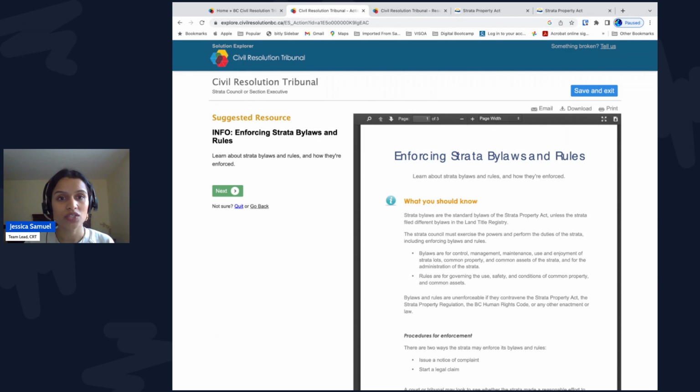When you click Next, you get an information sheet that explains how bylaws and rules are enforced. At the next council meeting, council members can discuss the information that Jasmine provided in her complaint letter and the fact that Frank hasn't responded, provided any information, or requested a hearing. Council votes and then decides to issue a fine of $100. Council can't charge the fine yet. First, they have to inform Frank of their decision.